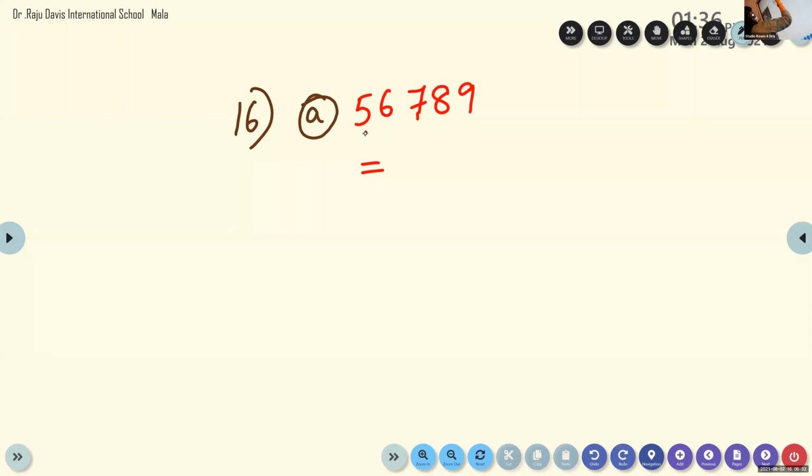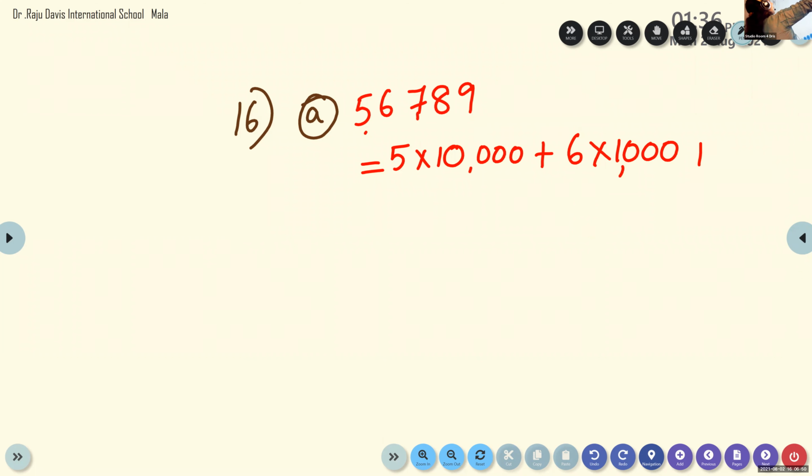So 5 is in the 10,000s place. So 5 into 10,000 plus 6 is in which place? 1,000. 6 into 1,000 plus 7 into 100.